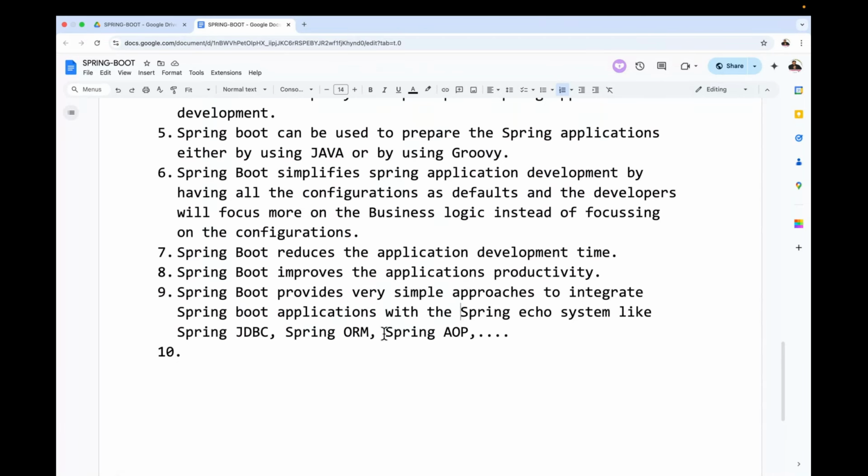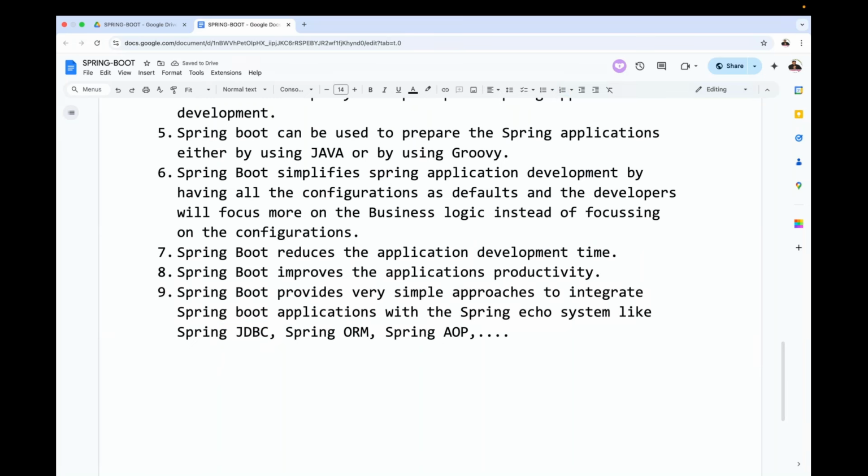That means if we use Spring Boot, Spring JDBC configuration is very simple. If we use Spring Boot, Spring ORM configuration is very simple. In Spring, we have to provide so many configurations for ORM and for JDBC, like data source configurations, JDBC template configurations, or Hibernate template configurations. But in Spring Boot, those approaches are very simple. Spring Boot is providing very simplified approaches for us. This is exactly the content we have to understand.